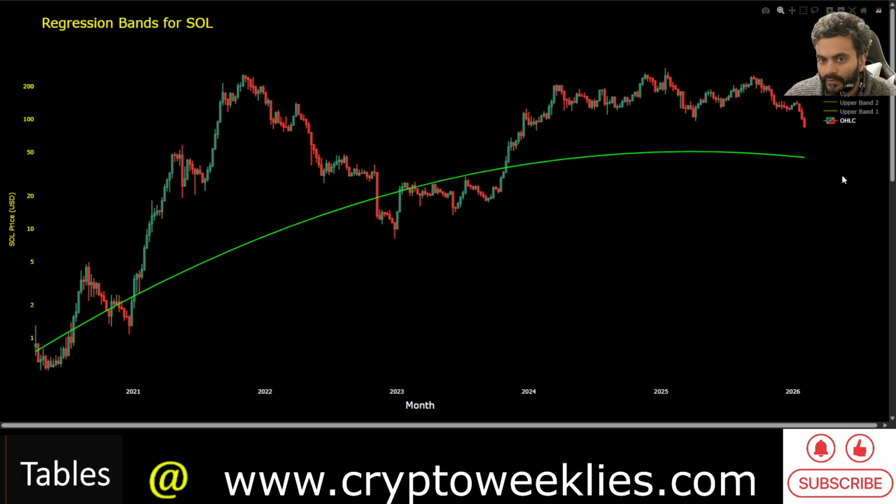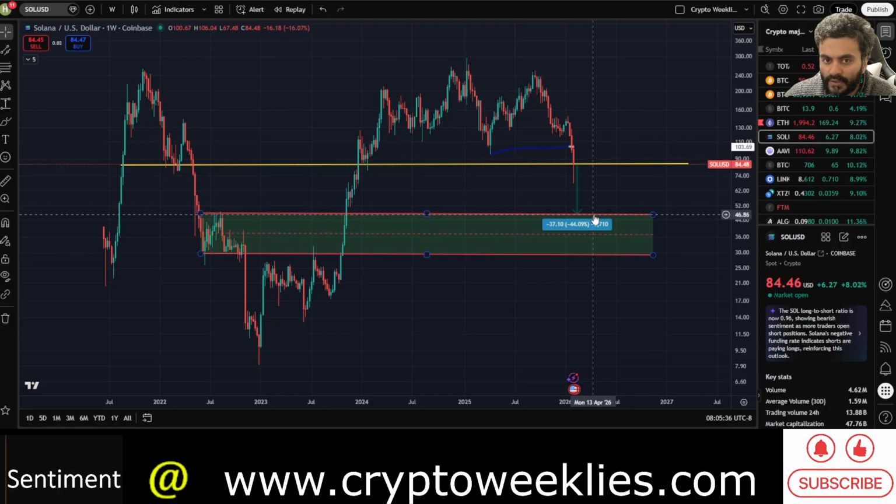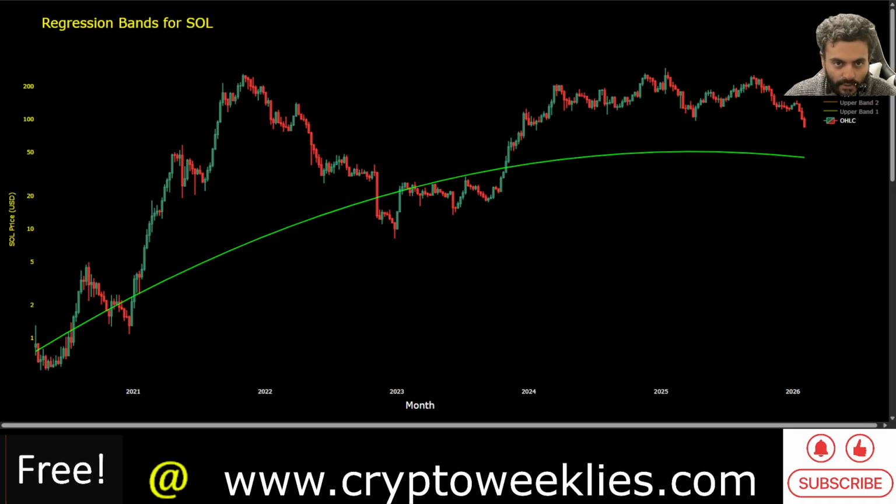Right now it's at around $44. In late 2026 it could be close to that $40 level, again bringing Sol somewhere in the middle of that range, somewhere at around $35 level, before there is a major bottom for Sol.